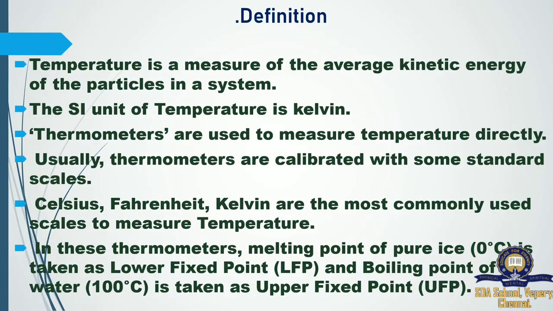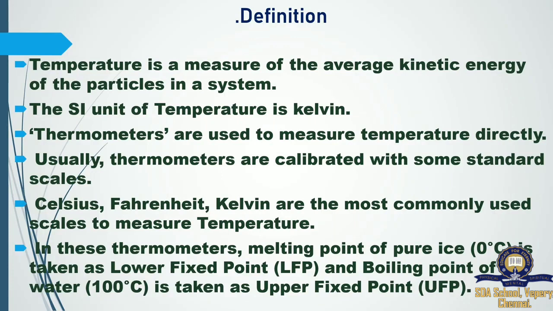Celsius, Fahrenheit, Kelvin. Even for the freezing point of water and the boiling point of water, we can say 0 degrees Celsius and 100 degrees Celsius. Then Fahrenheit: when the meteorologists talk about the climate of our state or some place, they say this many degrees Fahrenheit. The boiling point can also be mentioned in Kelvin. So we have different scales to measure temperature.